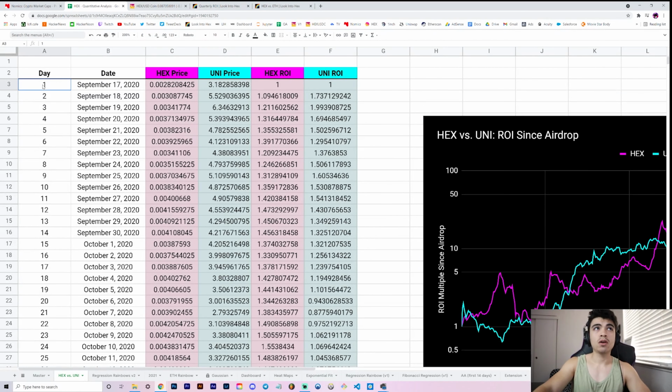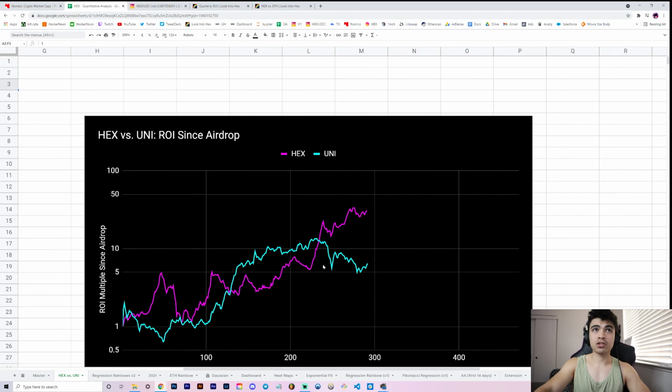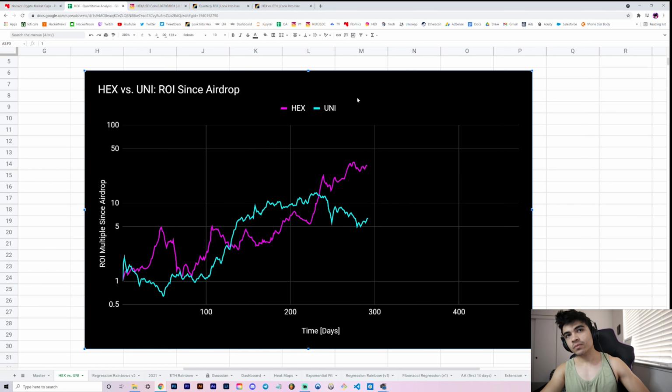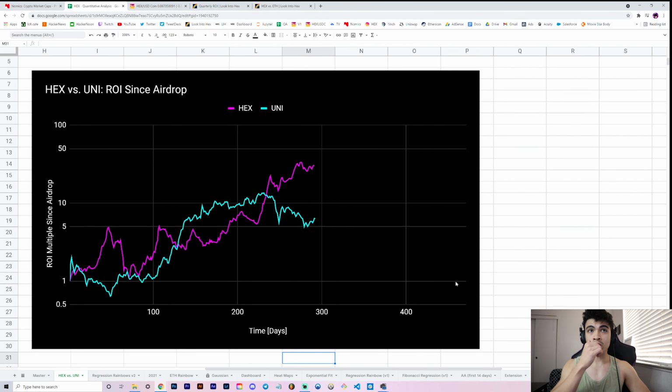I can actually check here, where the actual data for UNI starts on Nomics is September 17th. And so we get a chart that looks like this. The reason I'm bringing this up is because there is a move that was very common amongst people who got this airdrop, who were also exposed to HEX, right? And that move was dumping that free UNI for HEX. And you can see now, about 291 days later, almost 300 days later, how that played out, right? You can see who got the shorter end of the stick, who got the long end of the stick. And it's pretty clear now, 300 days later, what the case is.